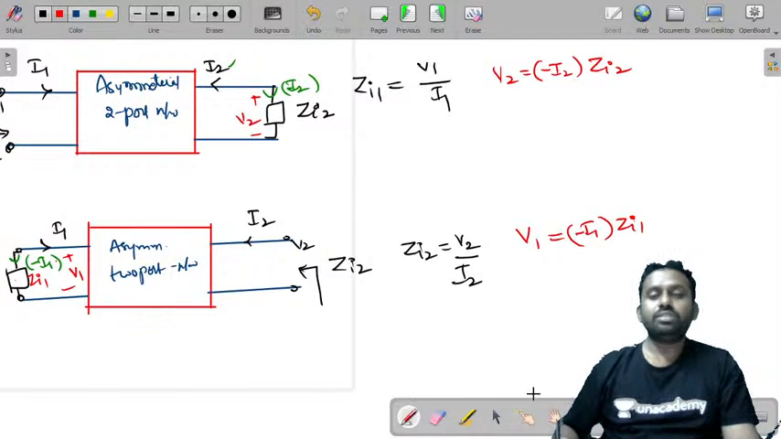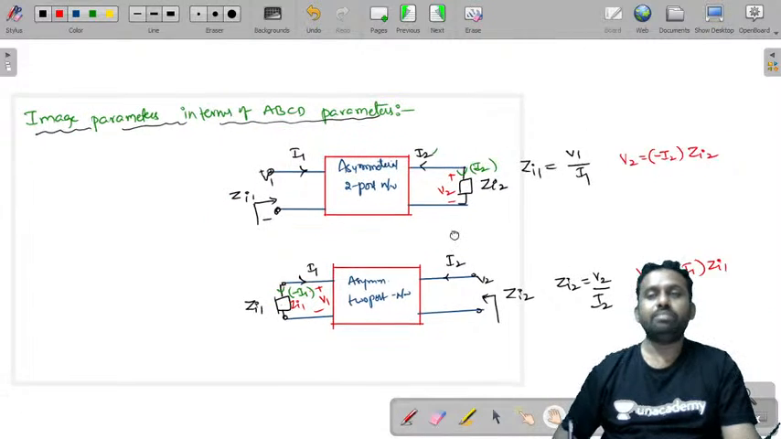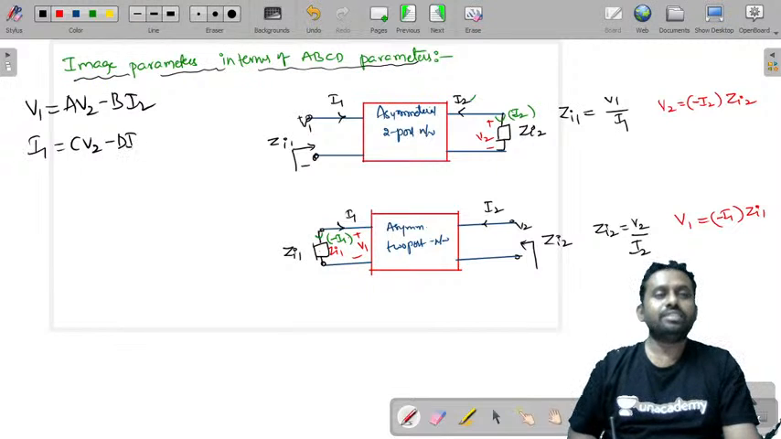You need to substitute this in ABCD parameters because we are writing in terms of ABCD parameters. Let us consider the ABCD parametric equations: V1 is equal to AV2 minus BI2, and I1 is equal to CV2 minus DI2. I've considered these two equations. Now just replace this for the first case, case 1.